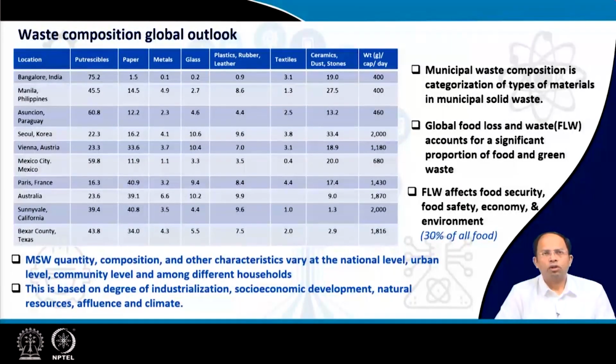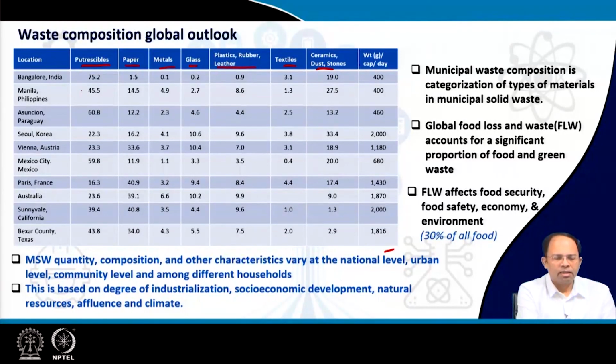So, if I talk about waste composition in different countries, this table's data is from 1996. You can take a look at the different kinds of material that is there in waste. So, putrescibles are the organic matter, then paper, metals, glass, plastics, rubber, leather, textiles, ceramics.